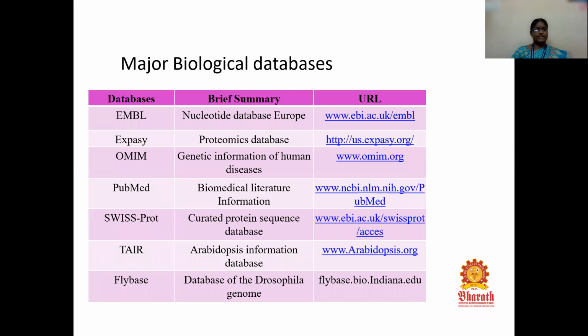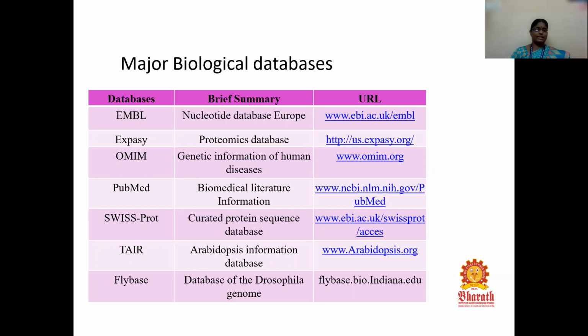In this chart, we can see the major biological databases, which includes EMBL. It's used as the nucleotide database in Europe. We can use the URL www.ebi.ac.uk/EMBL. So if we click the web page, it will take you to the home page of EMBL, where we can retrieve our specific data.